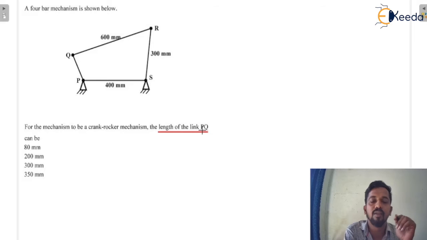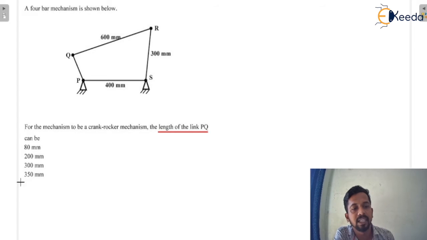First we need to understand, you all know that there is Grashof's law which says that for continuous relative motion between the links, the summation of the length of the longest and the shortest link should not be greater than the summation of the length of the other two links. So basically here we don't know which one is the shortest link, but out of the 4 options we can say this is the longest link, because there is no option which is greater than 600.